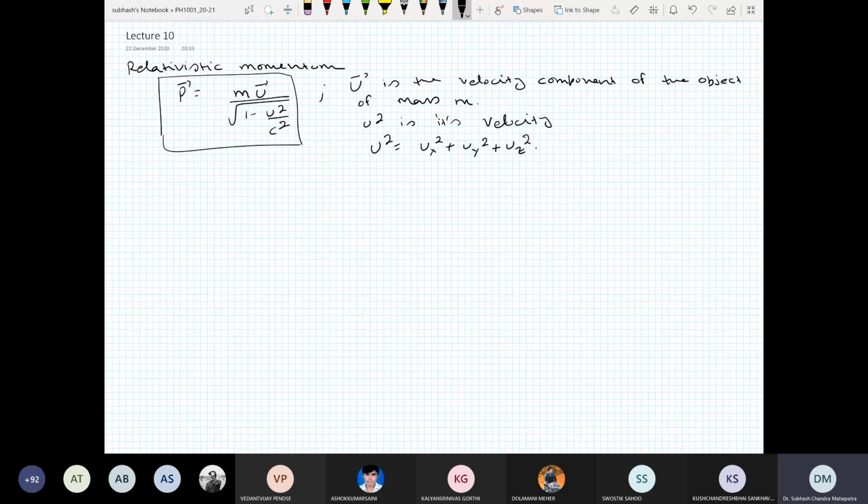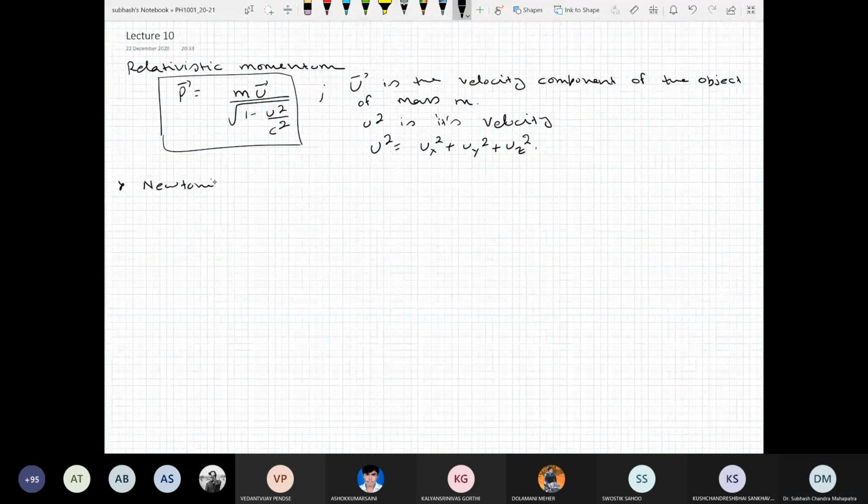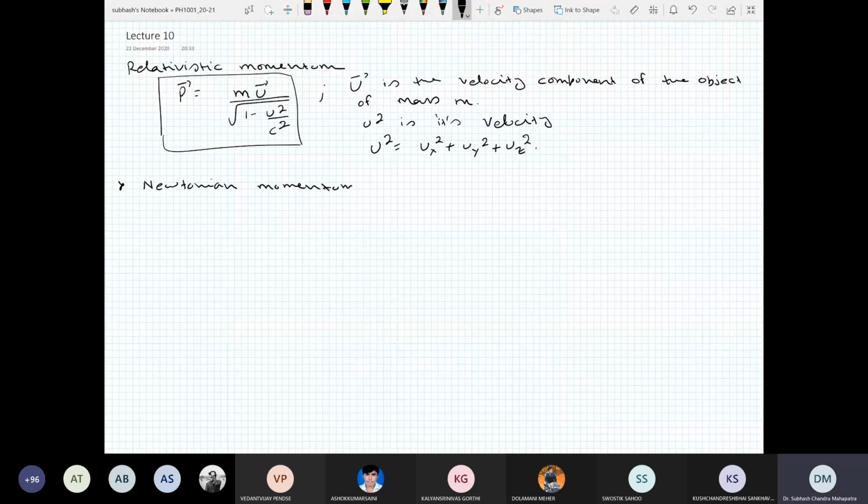Okay, the Newtonian definition is actually an approximation of this definition. So the Newtonian definition of momentum, that is p vector equal to m u vector, is just an approximation of the relativistic momentum.